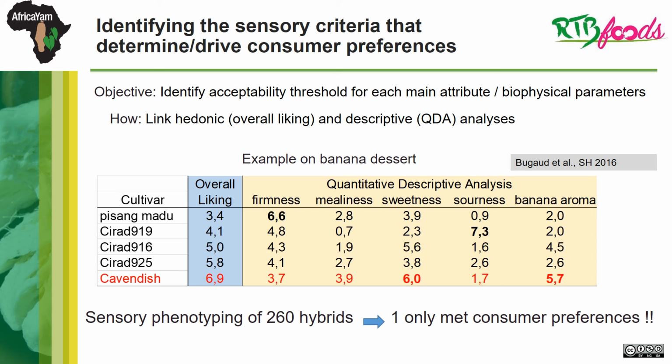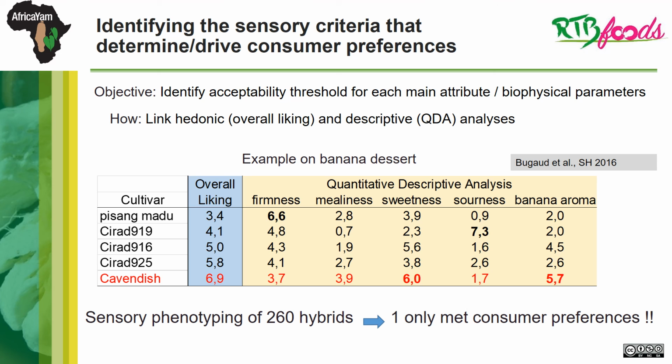And finally, we use quantitative descriptive analysis to identify the sensory criteria that determine consumer preferences. In other words, the objective is to identify acceptability thresholds for each main attribute or biophysical parameter. For that, we look for links between hedonic analysis, overall liking test for example, and quantitative descriptive analysis. The example gives results for banana dessert.